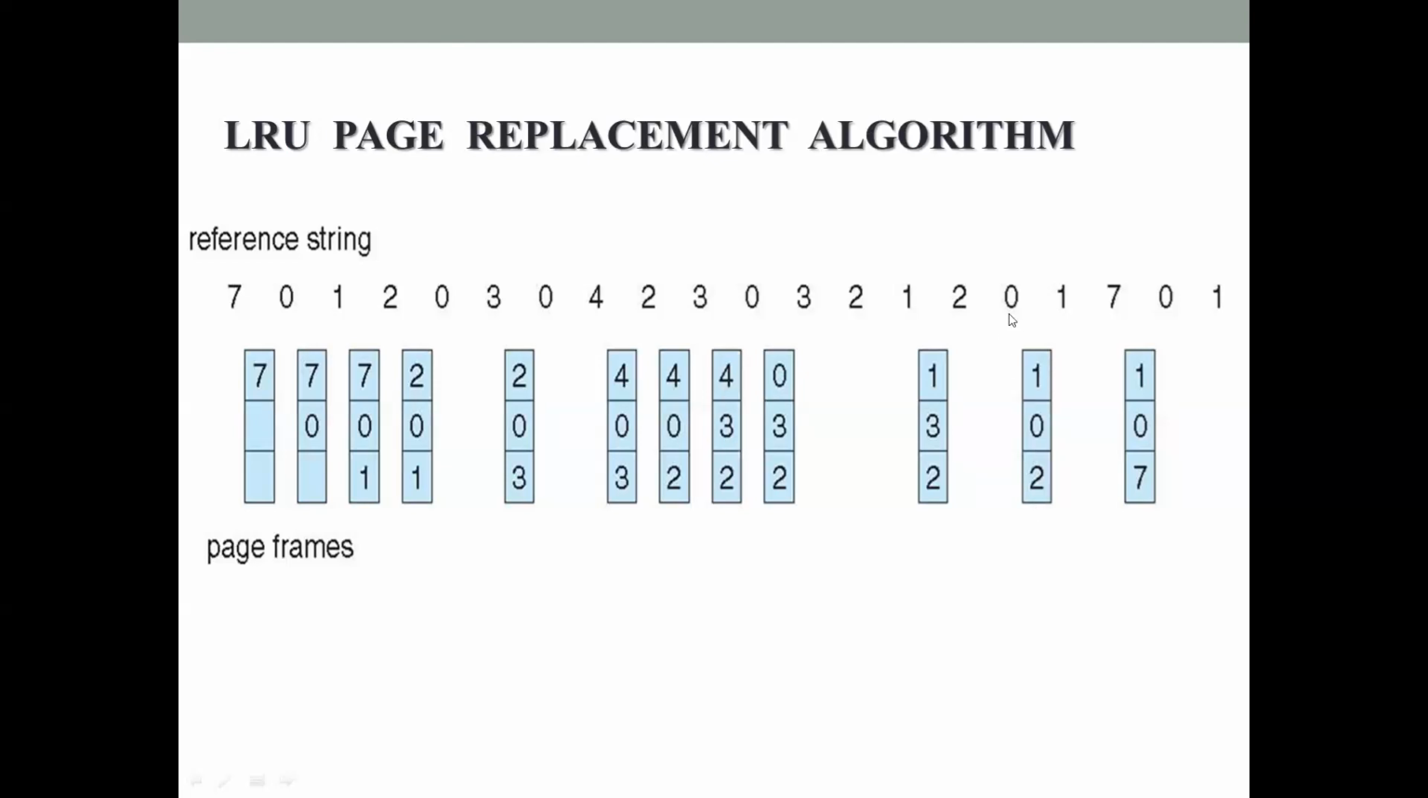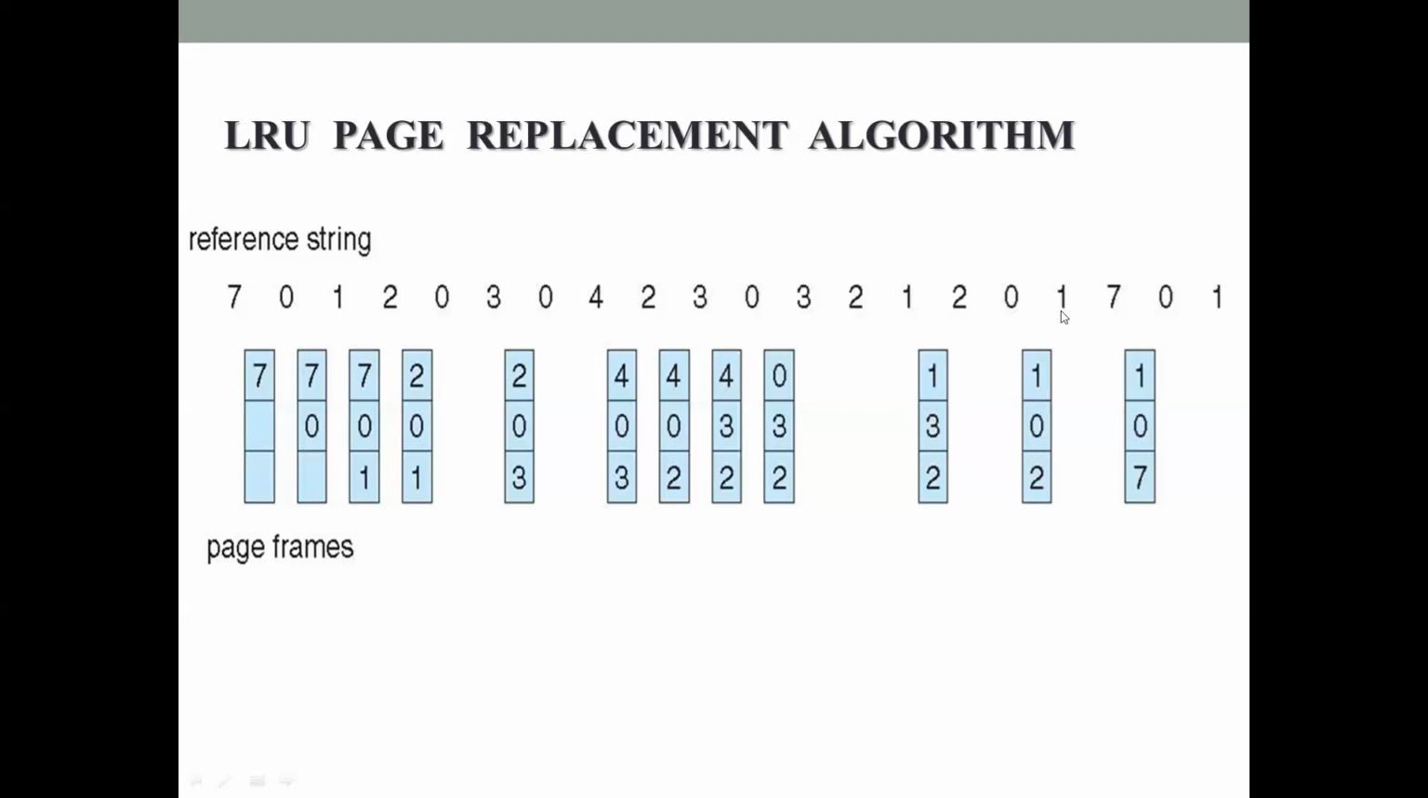Next 0 comes. 0 is not there in memory. Memory currently consists of 1, 3 and 2. Okay, 2 is there, 1 is there, 3 is being referenced last. That means 3 is not being used for the longest period of time. So 3 is replaced with 0 here.